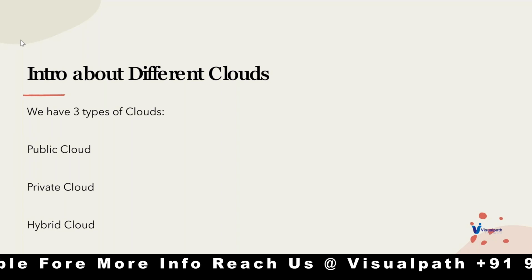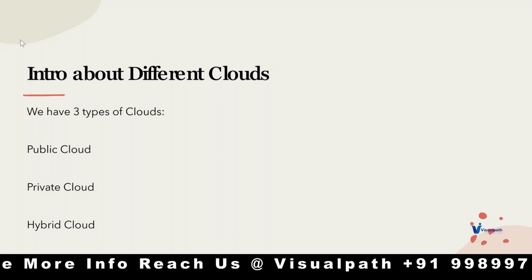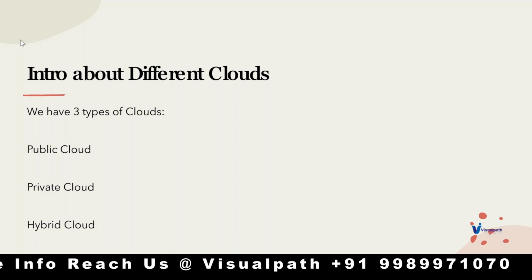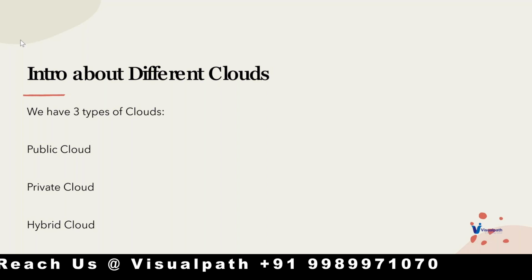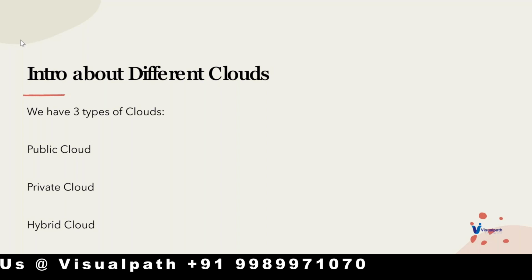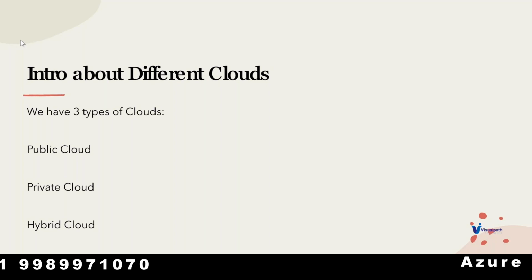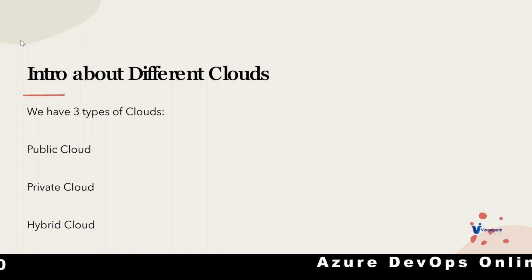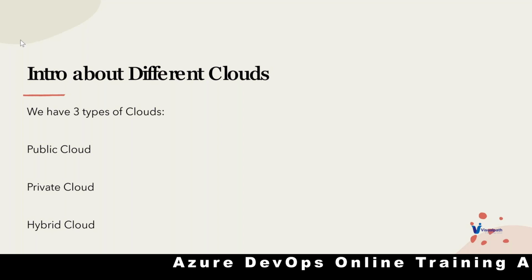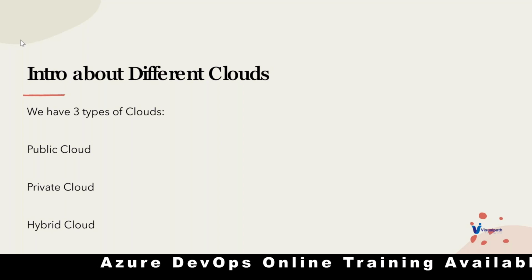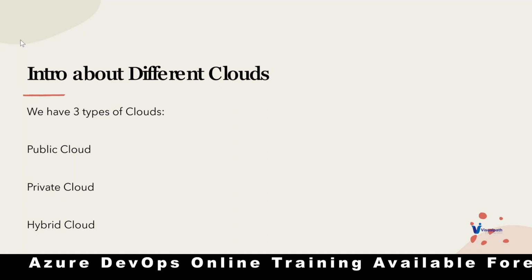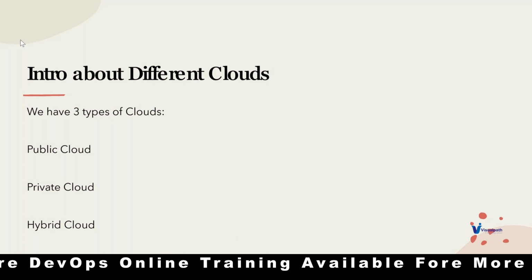So that's why Microsoft built a private cloud for Germany, a private cloud for the US government, and a private cloud for China. Public cloud means anybody can access the URL, anybody can access the cloud, and anybody can do anything in the cloud that is offered to the public. Private cloud means the cloud that is specially created, organized, and managed for a specific company, specific region, or specific people.